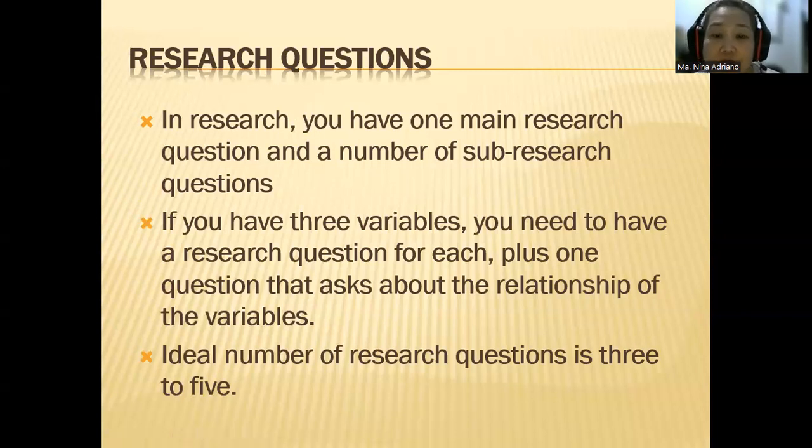So in research, you have one main research question and a number of sub-research questions. In the purpose of your study, you mentioned in the statement of the problem, you mention the main research question, and then other sub-research questions are the following. So if you have 3 variables, you need to have a research question for each plus 1. This is what I'm telling you. And the ideal number of research questions is 3 to 5, not more than 5. If it's more than 5, that's dissertation already. Yours is thesis only.